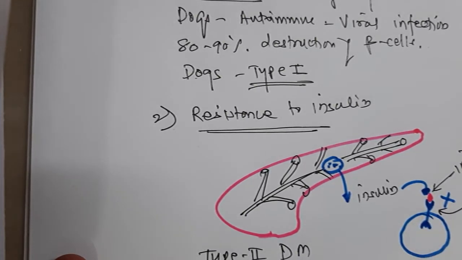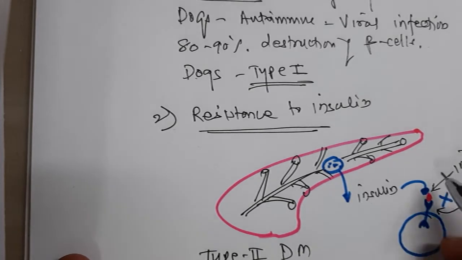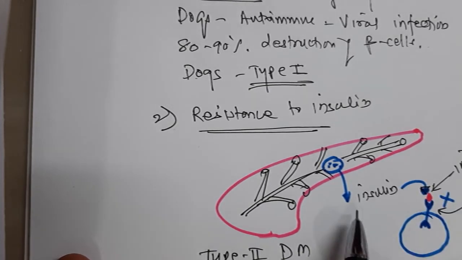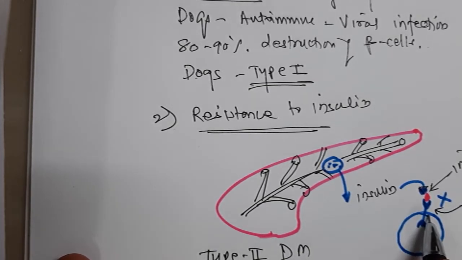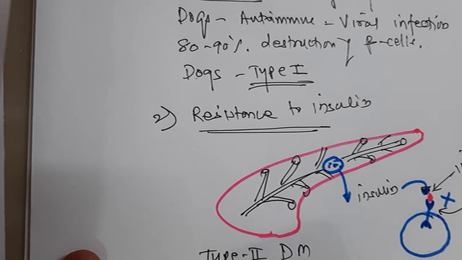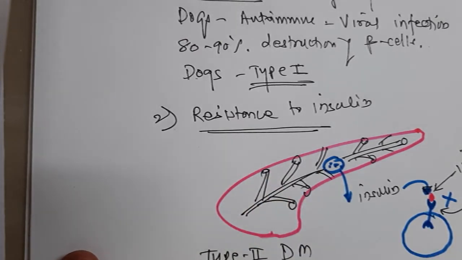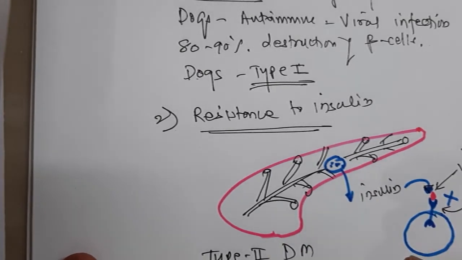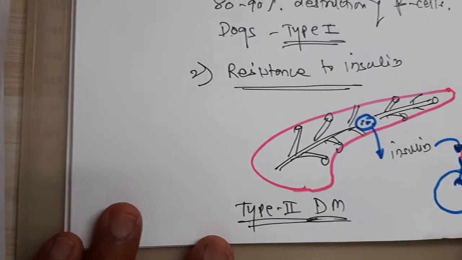When a hormone-receptor complex is formed, if there is some defect in the action of insulin with the receptors, that is called resistance to insulin. That may be one of the reasons for type 2 diabetes in dogs and in human beings particularly.